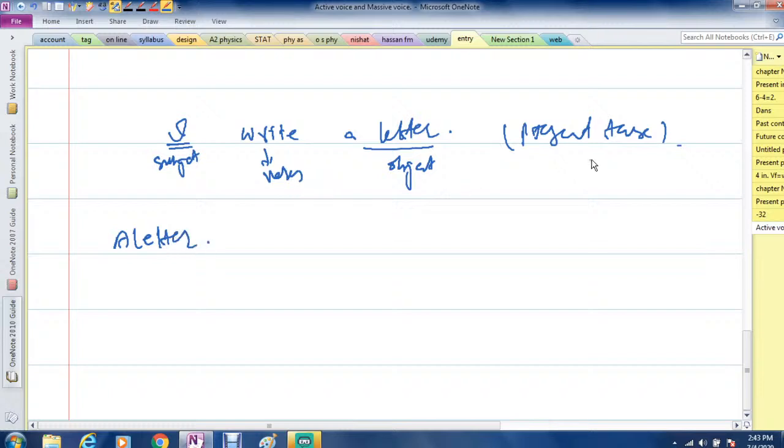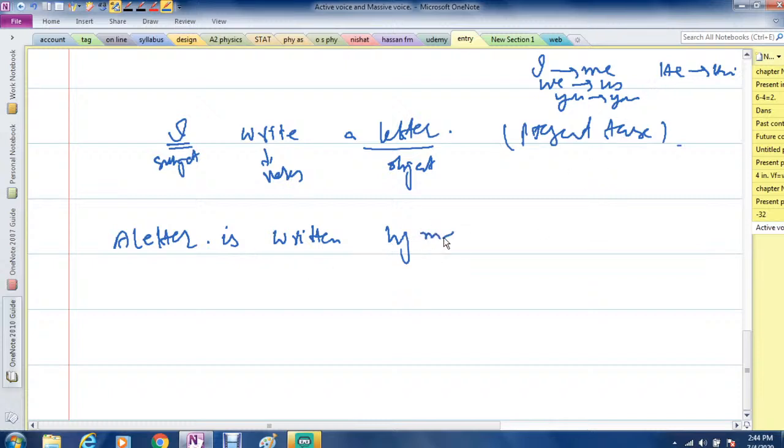Since this is present tense, I will use is: a letter is written. And by, then I changes into me. We changes into us. You changes into you. He changes into him. She changes into her. They changes into them. A letter is written by me.